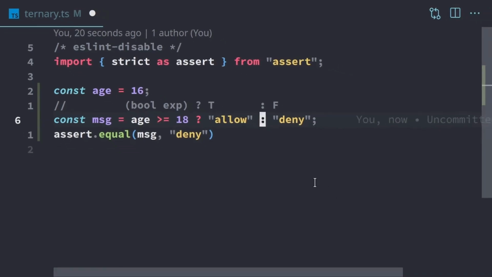So this finishes up our video on ternary and our control flow operations in general. In the next video, we're going to be taking a look at structuring our data, and I'll see you there.